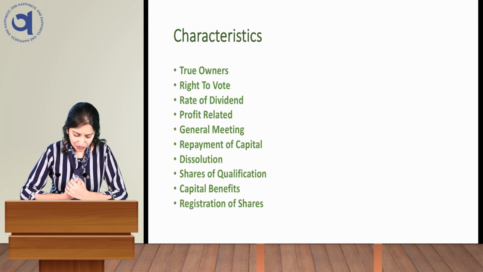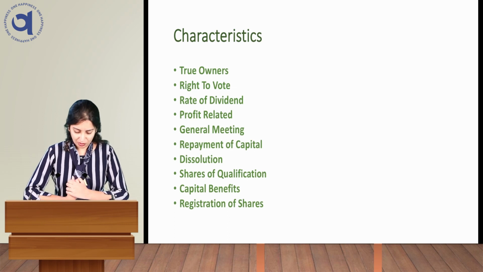Second one is right to vote. Equity shareholders have the right to cast vote as per the shares held by them. For example, if you are an equity shareholder and you are having 100 shares, at that time you can vote 100 times. So second characteristic is right to vote as per the shares held by them.